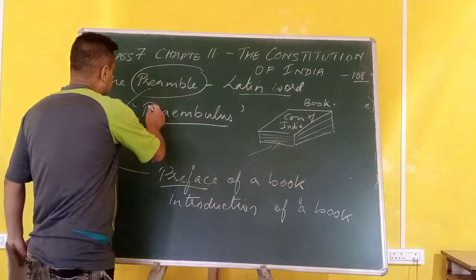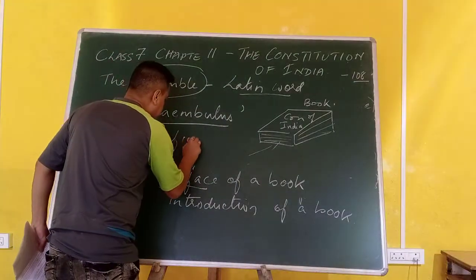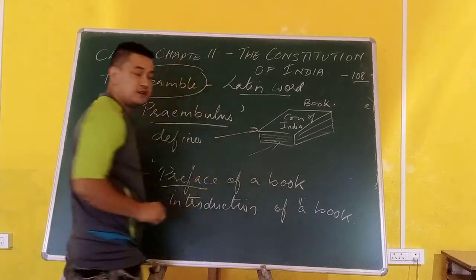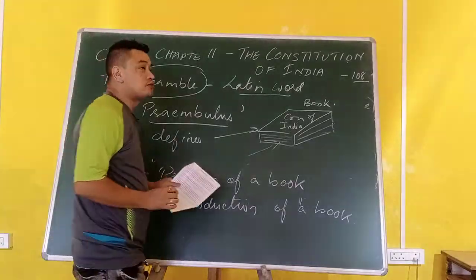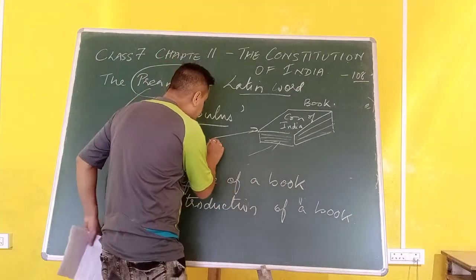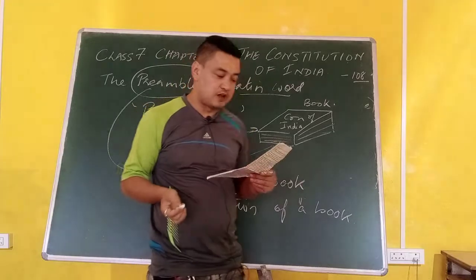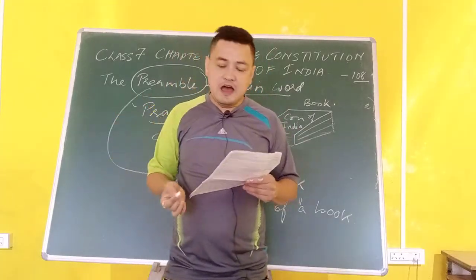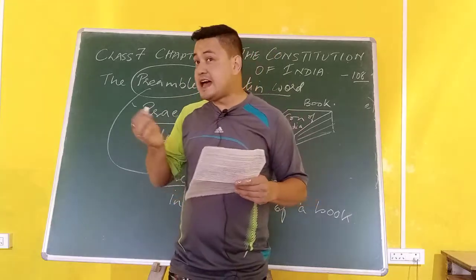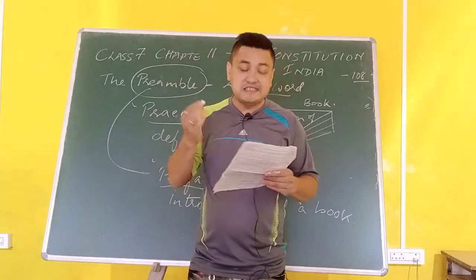So what does preamble do? Preamble actually defines the Constitution of India. Not only does it define, it also talks about its purpose, philosophy, uses, idea and aspiration. Aspiration means ambition, a dream.